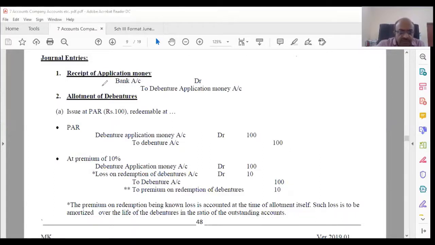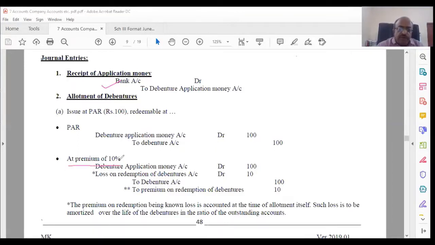So this is the first entry. Now the next entry, when you allot it, if it is at par, nothing is happening, because at the end when you redeem, nothing is going to happen. At par only 100 only you are going to do. But later on, when you are going to redeem later on at a premium, suppose, that is the second situation.